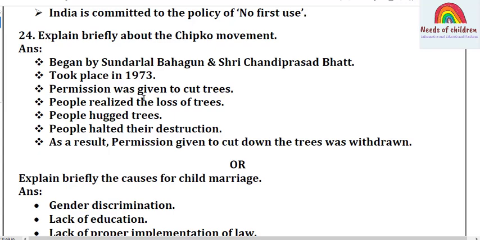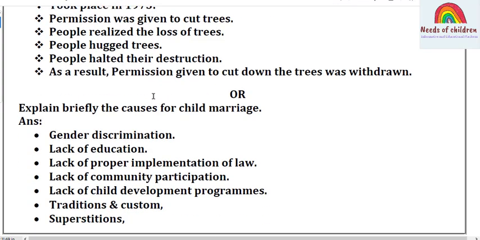It is from Sociology, Collective Behavior and Protests. The Chipko movement was began by Sundarlal Bahuguna and Sri Chandi Prasad Bhatt. It took place in 1973. Permission was given to cut trees. People realized the loss of trees. People hugged the trees. People halted their destruction. As a result, the permission given to cut down the trees was withdrawn. Okay, let's move on to choice number 2.